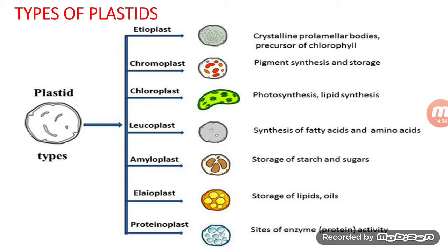Chloroplast, photosynthesis and lipid synthesis. What is lipid? Lipid is fat synthesis. Leucoplast, synthesis of fatty acids and amino acids. Amyloplast, storage of starch and sugar. Elaioplast, storage of lipids and oil. Proteinoplast, it is the site for enzyme protein activity.